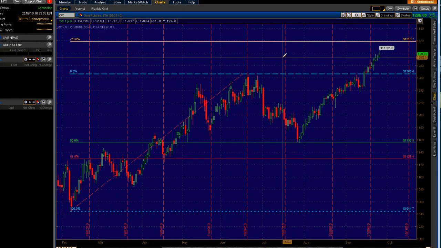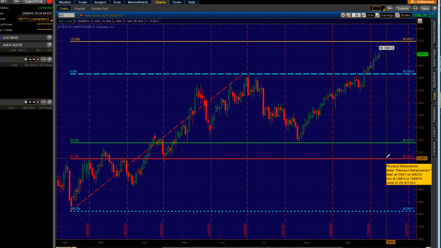Left click again, and now we have our negative 23% target, our 50% retracement, and our 61.8% failure line.